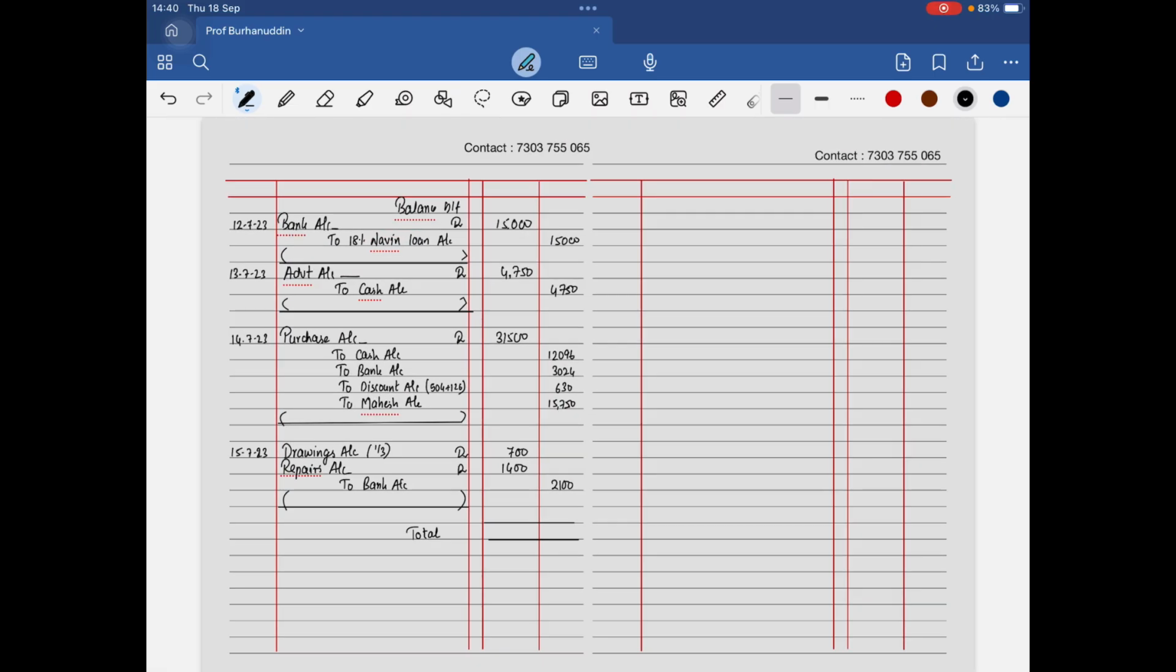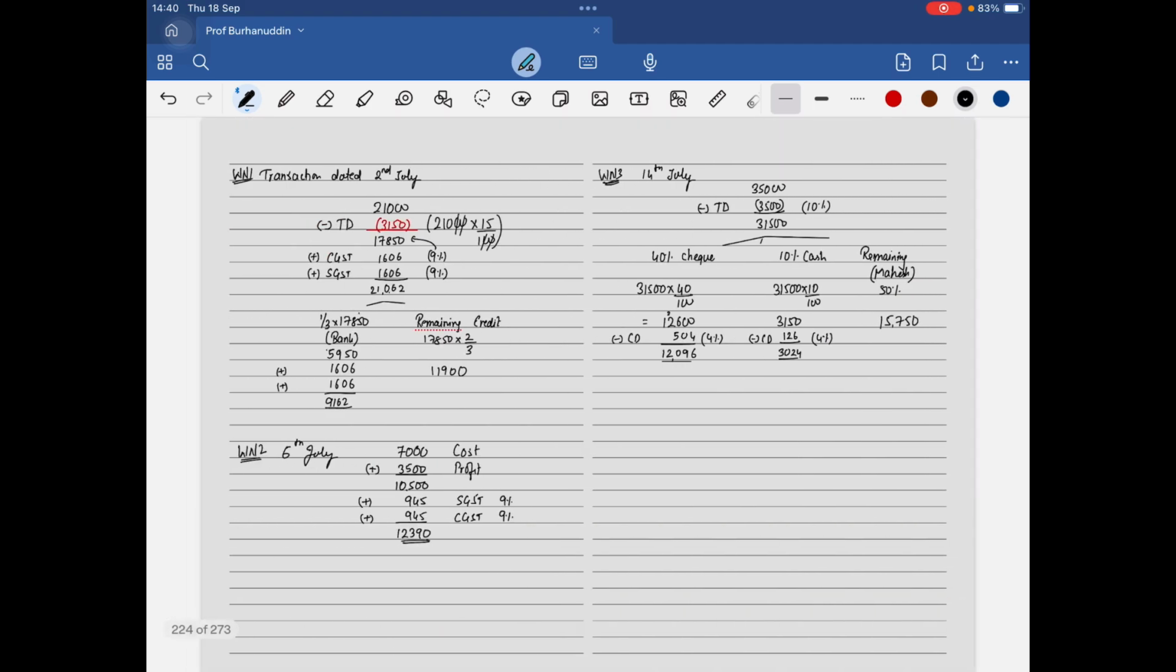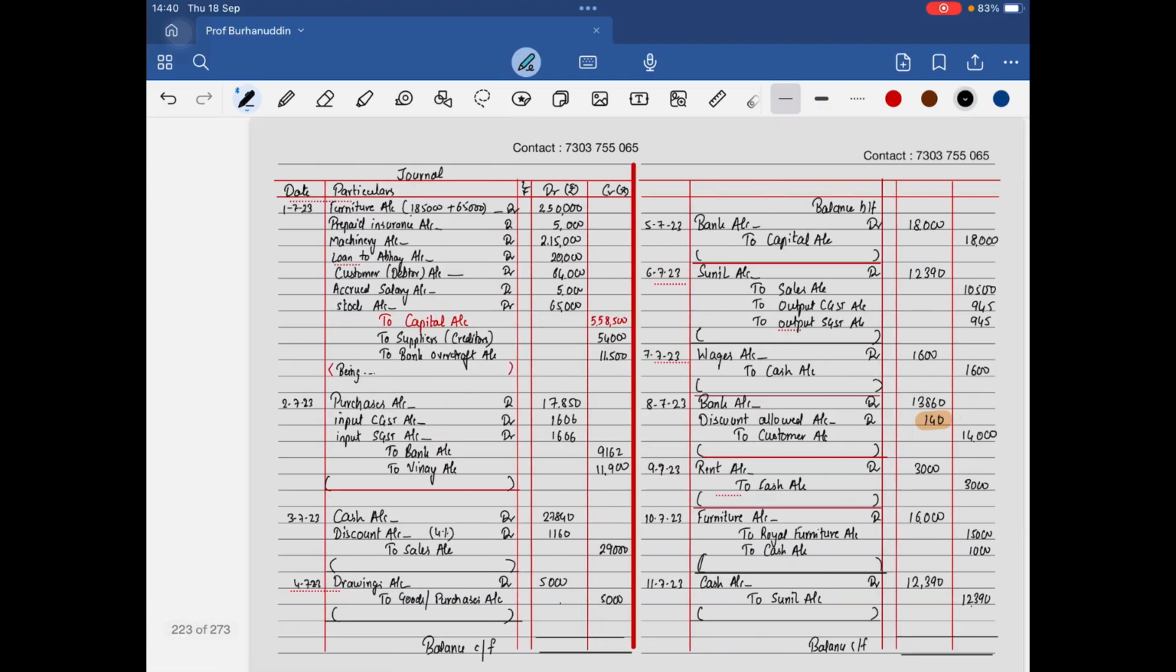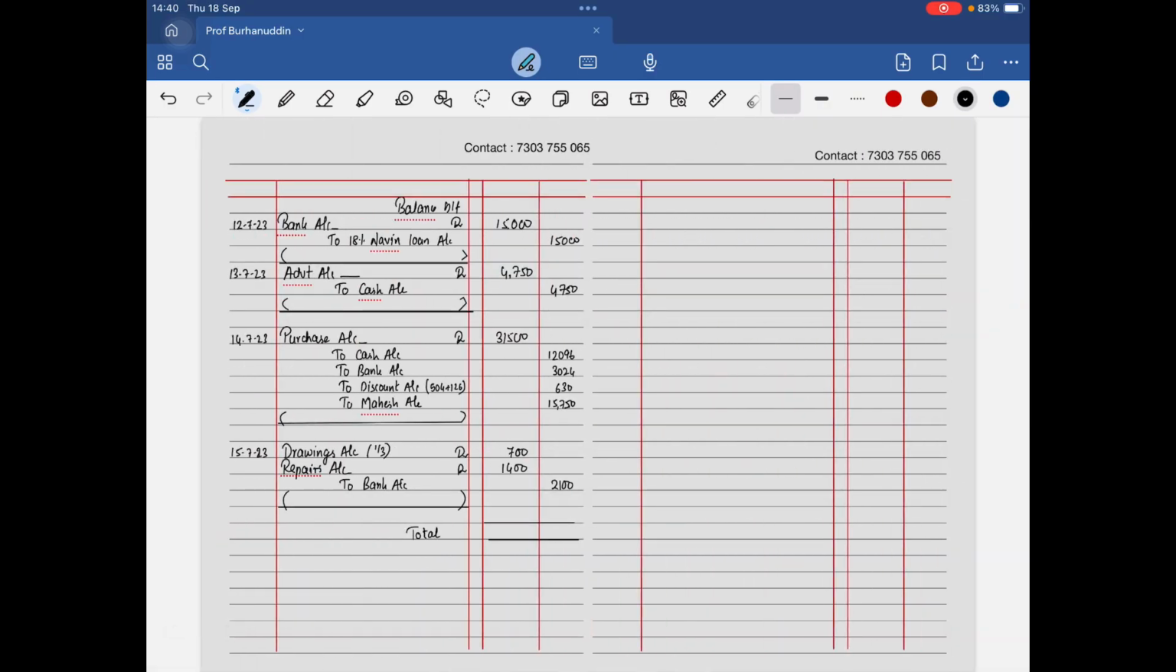It was lengthy, it was tiring, it is going to bore you, but it's an interesting question. Madam, let me remind you that we have just done the journal. Ledger and trial balance is still remaining. Let's get started with it.